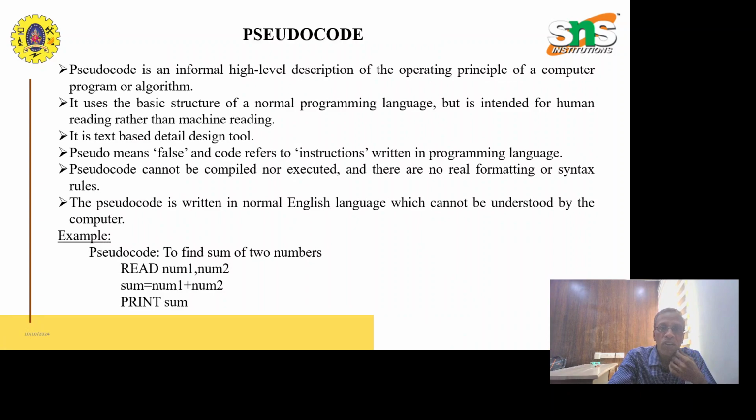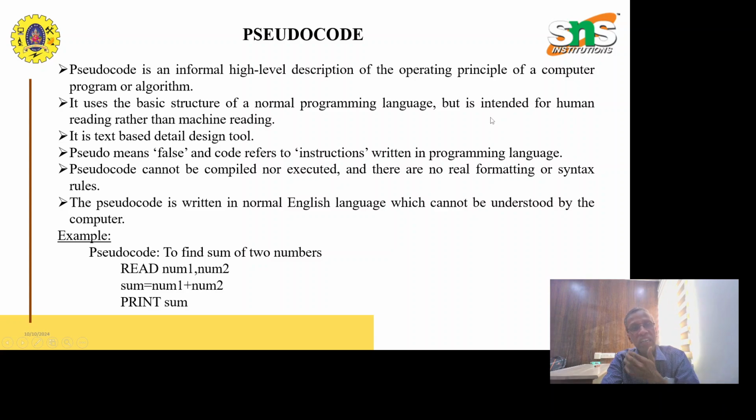Coming to the pseudocode. Pseudocode is an informal high-level description of the operating principles of a computer program or algorithm. That is the simple definition given here. It uses the basic structure of a normal programming language, but is intended for human reading rather than machine reading. Here, it is intended for human reading purposes as compared to machine reading.